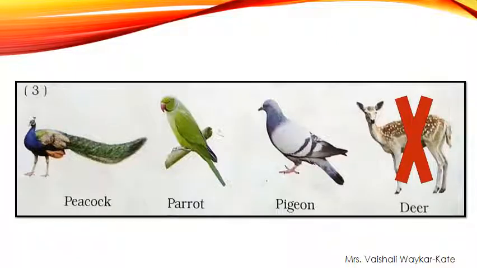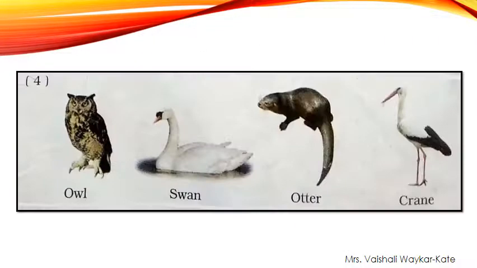Okay. Now see next pictures. Again the same concept: 3 are birds and 1 is an animal. Which are the birds? Yes, owl, swan and crane. These 3 are birds and 1 is an animal, that is otter. So our cross is going to this animal, that is otter. Put a cross on this odd picture, that is otter. Now next slide.